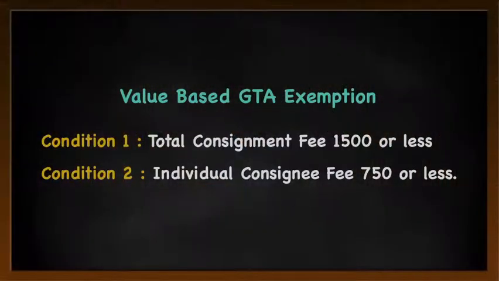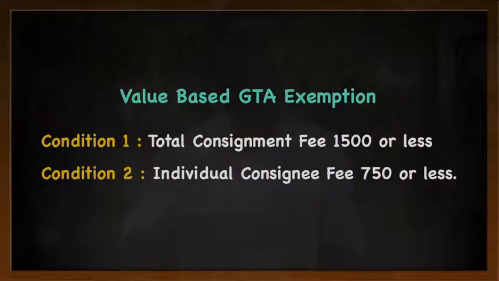So what is the total consignment fees? It is 1800. This is more than 1500. This means on the entire 1800 there is GST. That means there is no exemption when the value exceeds 1500. Let us see the second scenario. The consignment fees charged for the mobile phone is 600 and the consignment fees charged for the washing machine is 800. So what is the total consignment fees? It is 1400. That means it is lesser than 1500. That does not mean there is exemption on this.